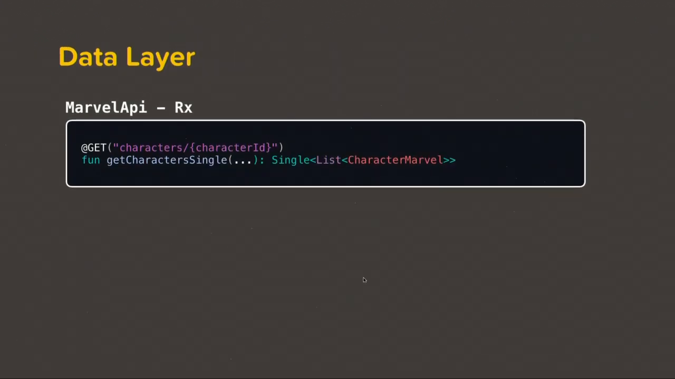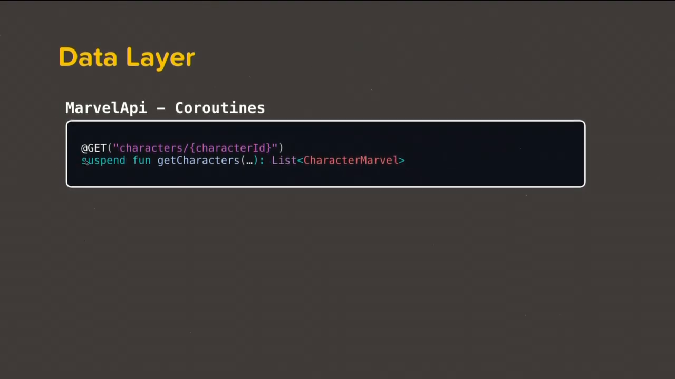So let's go one by one and convert these into their coroutine/flow counterpart. So this was our Marvel API. We were returning a single over here. So how do we convert it to use coroutines? We can attach a suspend function over here, and instead of returning a single, we can return the object itself. This has existed since Retrofit 2.6.0.